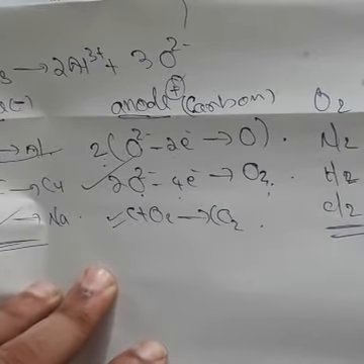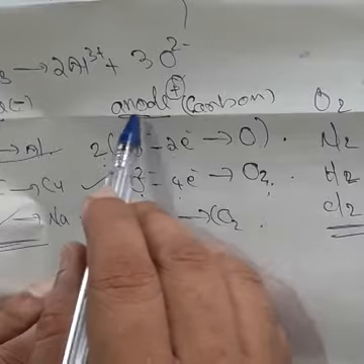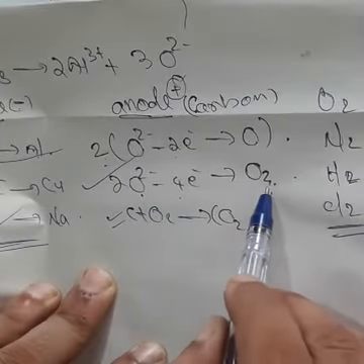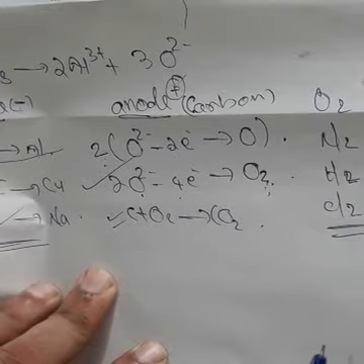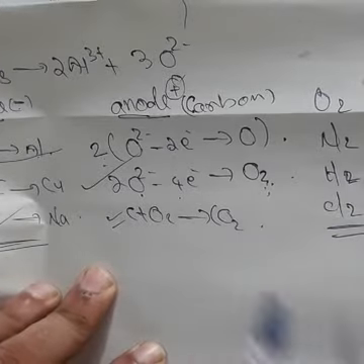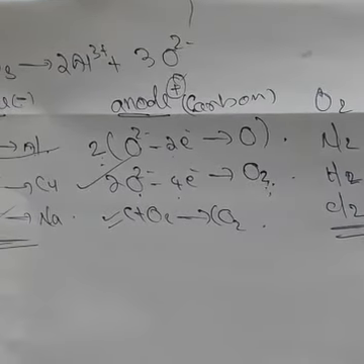Clear? So O2− attaches at the anode and produces oxygen gas. O2− loses electrons, oxidation takes place and it changes to O2. Clear? So remember, oxygen gas is formed at the anode.